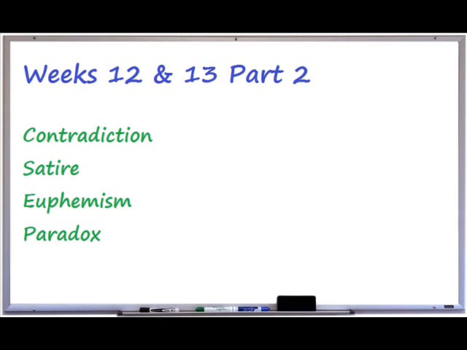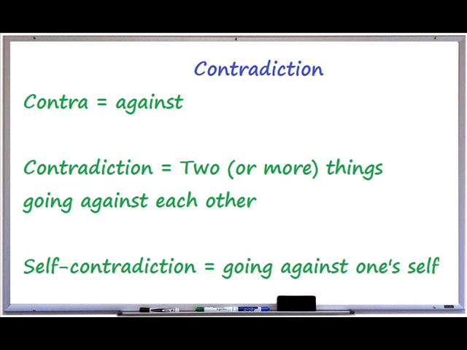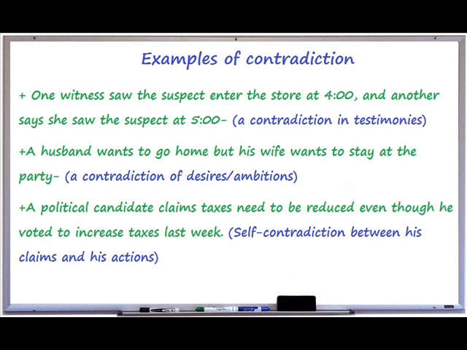Part 2 of this week's lit terms include contradiction, satire, euphemism, and paradox. The root contra means against. A contradiction is the noun form of that root, so it refers to two things going against one another. A self-contradiction occurs when a person makes a point or argument that goes against his or her own reasoning.